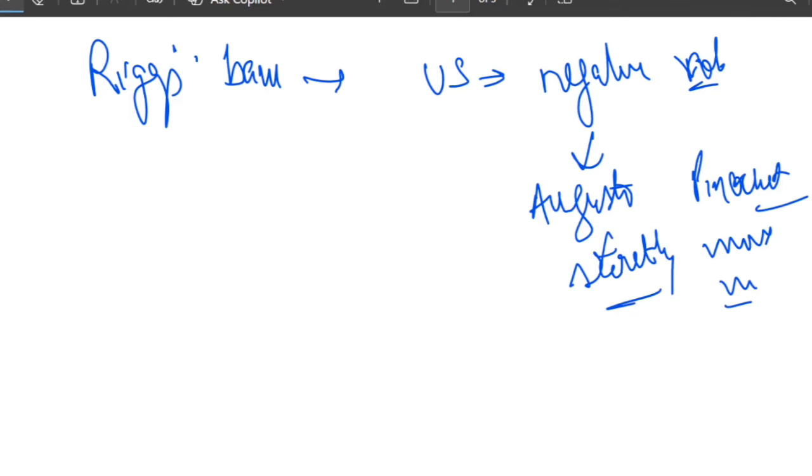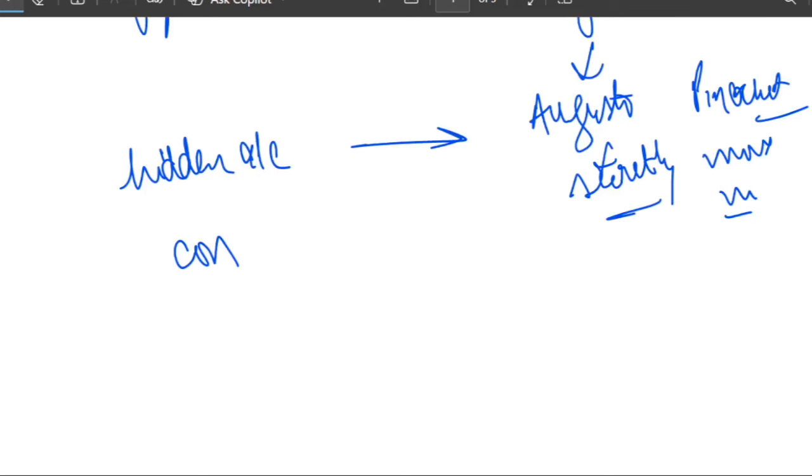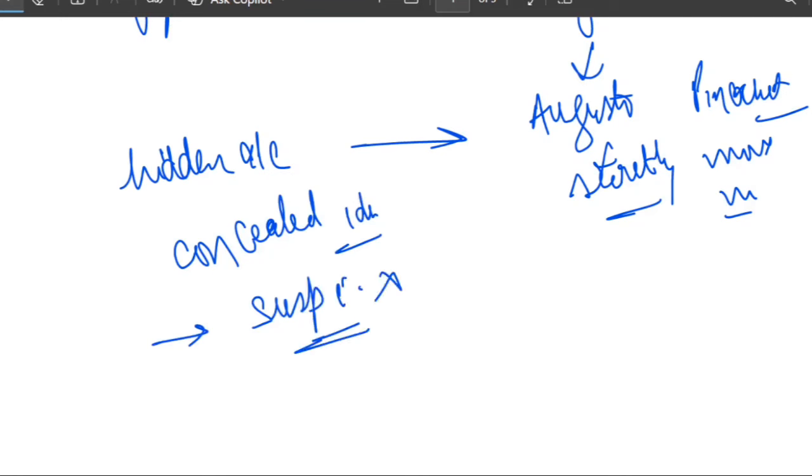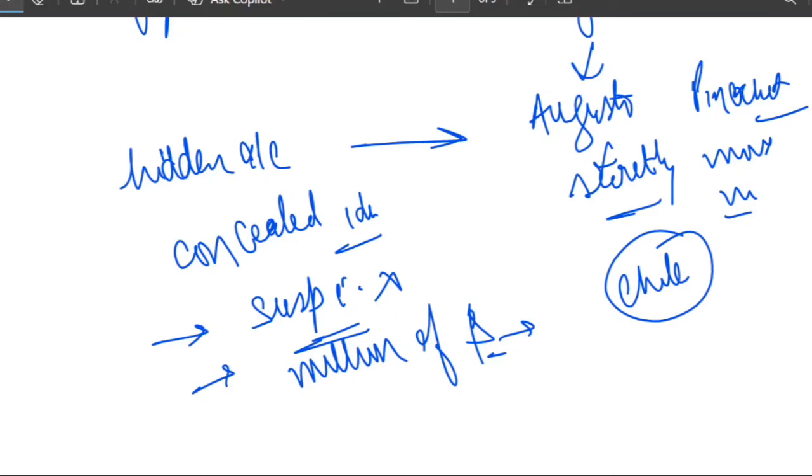So instead of following the AML rules, the bank opened hidden accounts for Pinochet, right? The bank concealed his identity. And then what happened? Suspicious transactions were not reported. It helped Pinochet keep access to millions of dollars, allegedly stolen from the people of Chile. So this incident was in the country of Chile, right? So this was a direct violation of US anti-money laundering law.